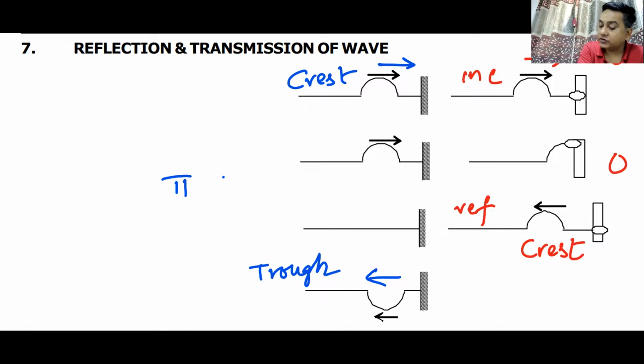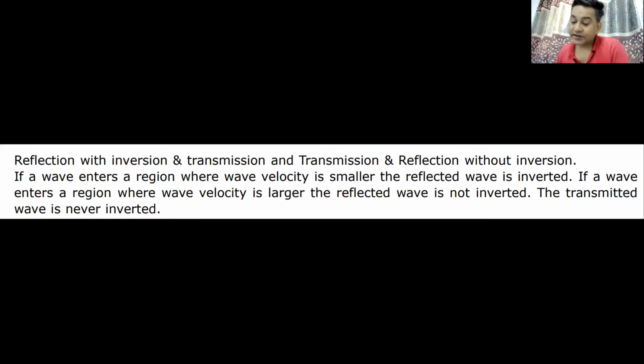Then how do we find out whether a wave is reflected inverted or not inverted? The concept is given here. So please underline reflection with inversion and reflection without inversion. So what is the funda? If a wave enters a region where wave velocity is smaller, the reflected wave is inverted.